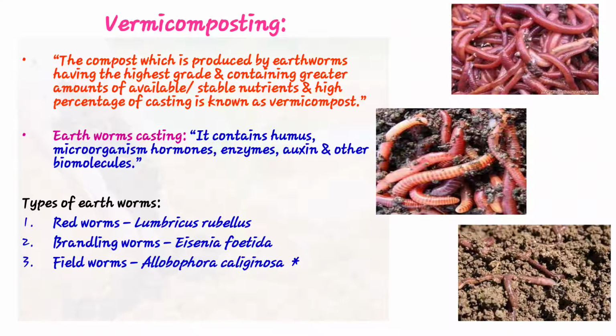Okay, then see there are three major types of earthworm used in India, that is red worm, branding worm and field worm. The red worm's scientific name is Lumbricus rubellus, the branding worm's scientific name is Eisenia foetida, and the field worm is Allolobophora caliginosa. In India, mostly the Eisenia foetida species is used for making vermicompost.